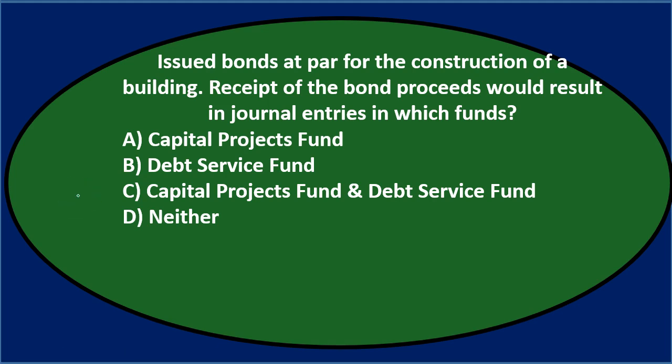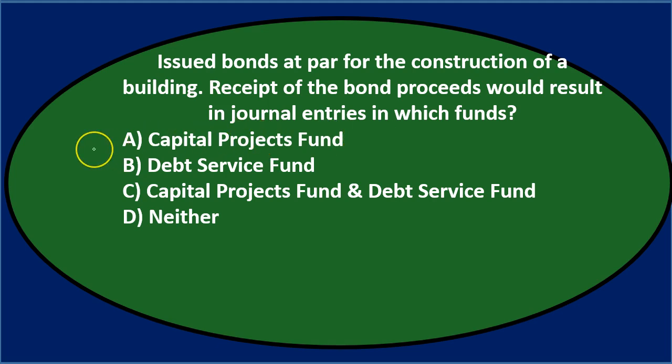Let's go through this again using the process of elimination. Issued bonds at par for the construction of a building. Receipt of the bond proceeds would result in journal entries in which fund? As we record this, note it asks which funds, so now we're thinking about the funds rather than the government-wide type of activity. Funds, quite possibly, if we're talking about governmental funds, being on the modified accrual basis.